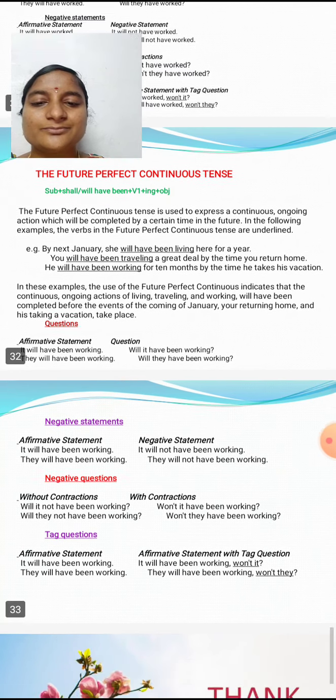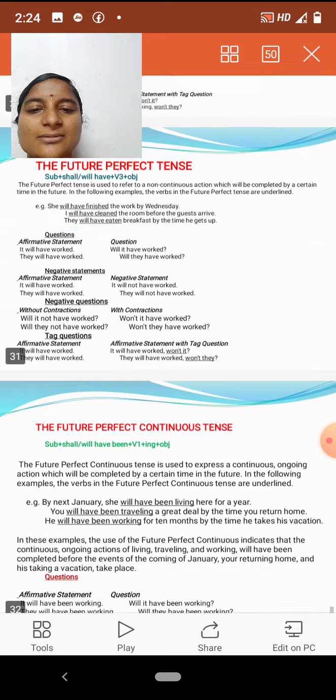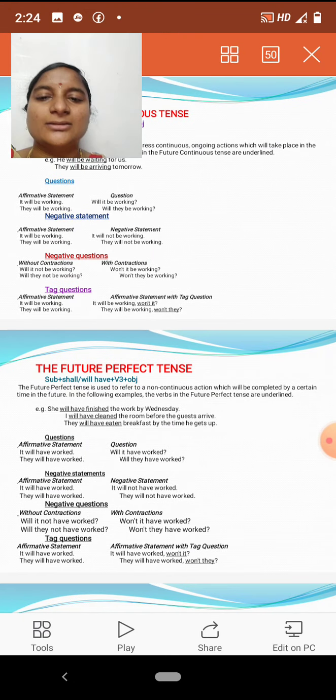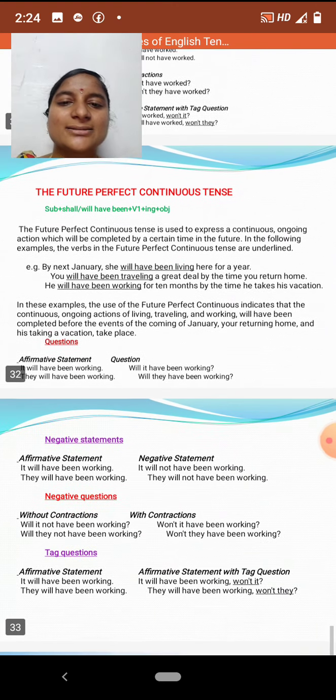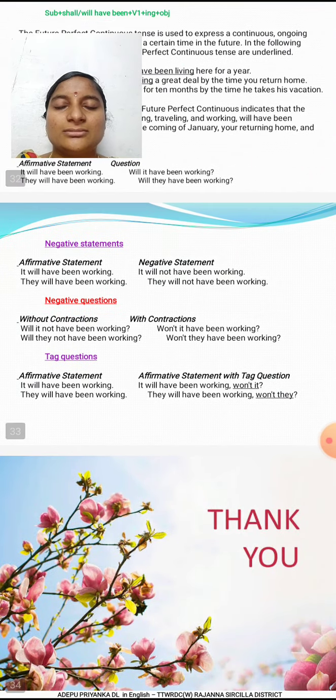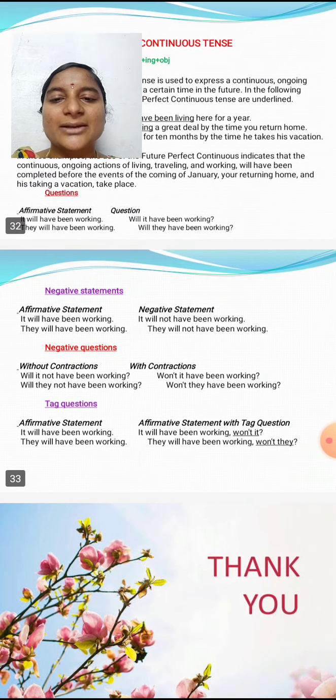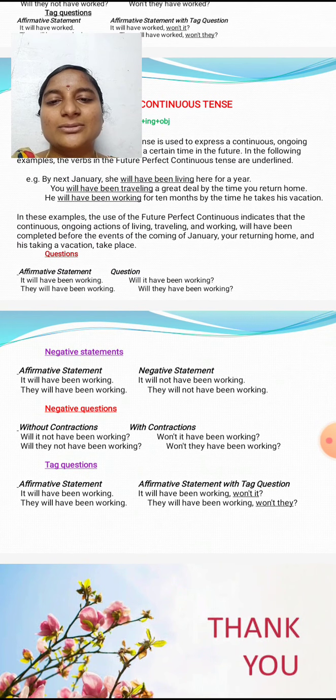So these are some examples of the totally 12 tenses. Okay, I hope all of you understood these 12 tenses and some examples, and how we change from the affirmative statement to negative questions, tag questions and negative statements. I hope all of you understood these 12 tenses.